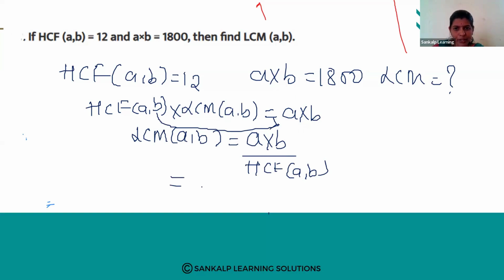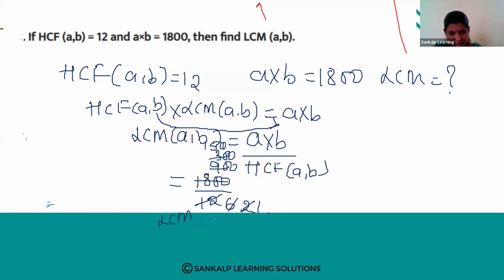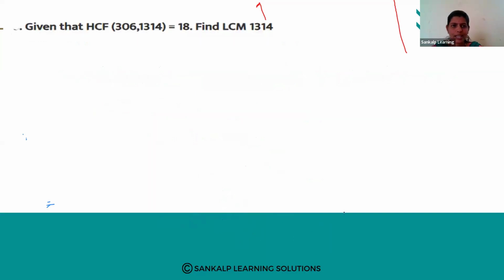So A into B value is 1800 divided by HCF, which is 12. 2 6s are 12, 2 9s are 18. 1 remains, 2 5s are 10, 150. Therefore LCM is 150. Yes. So these are all 2 marks questions. Next.